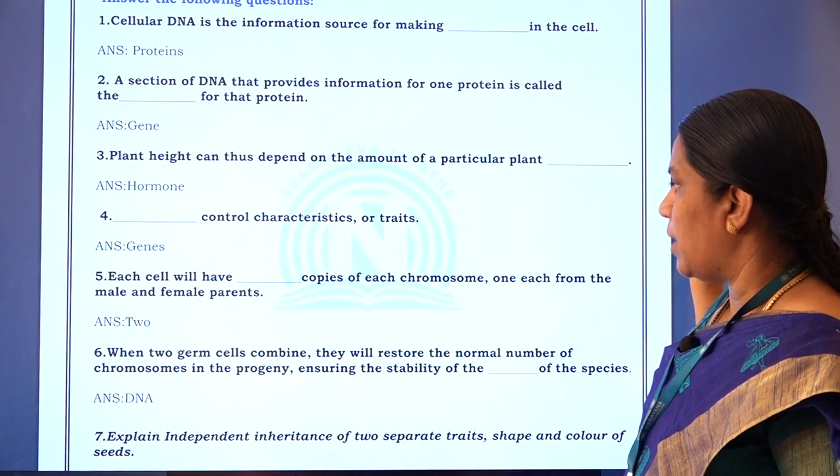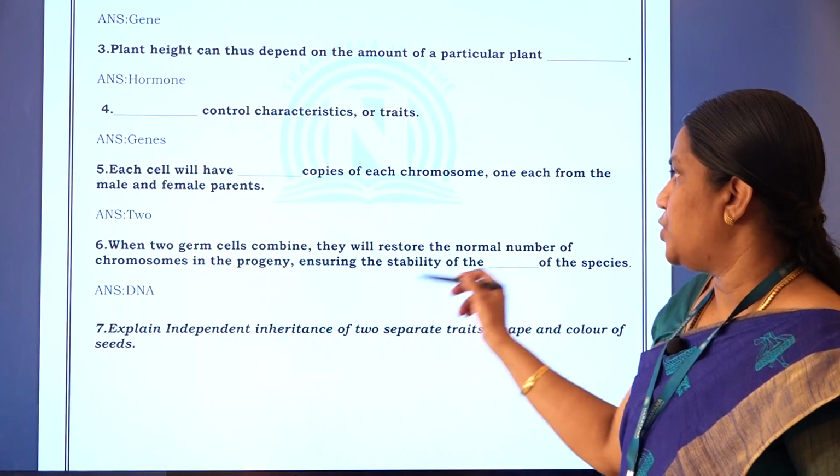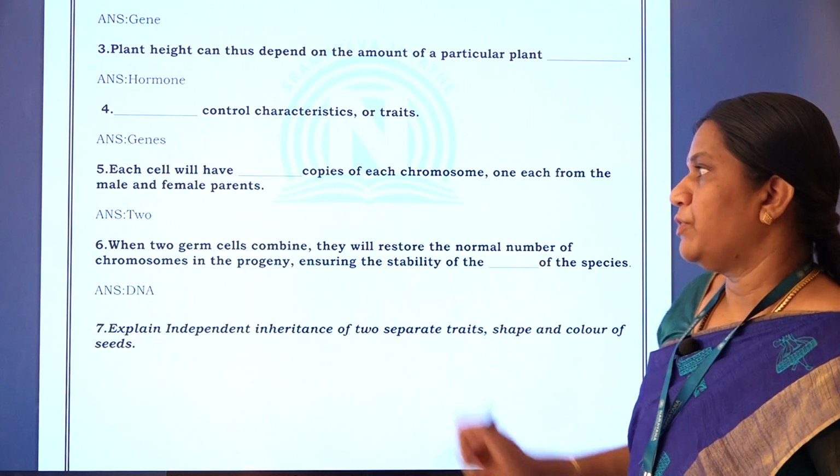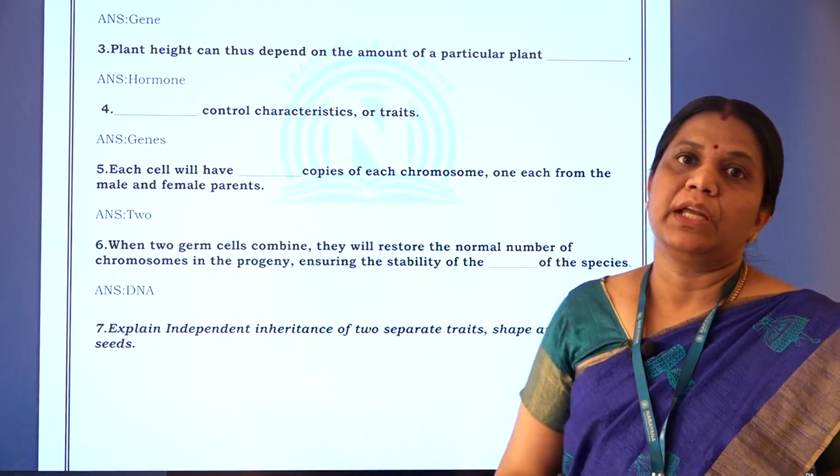When two germ cells combine, they will restore the normal number of chromosomes in the progeny, ensuring the stability of the DNA of the species. What does this mean?